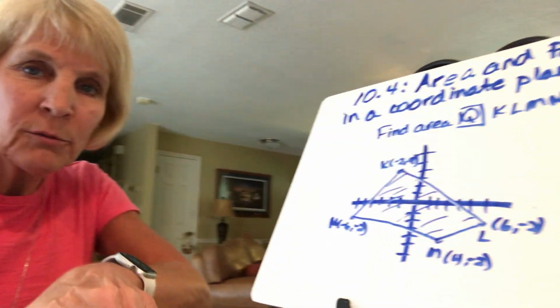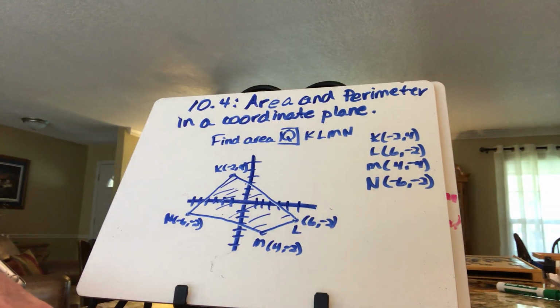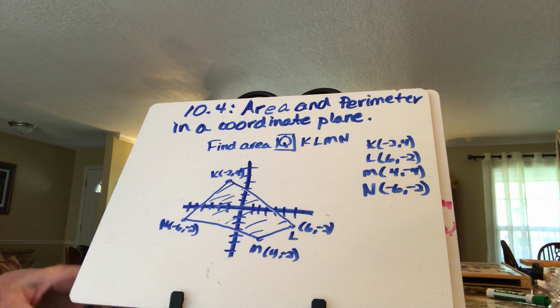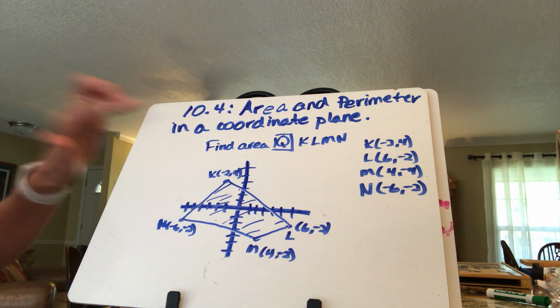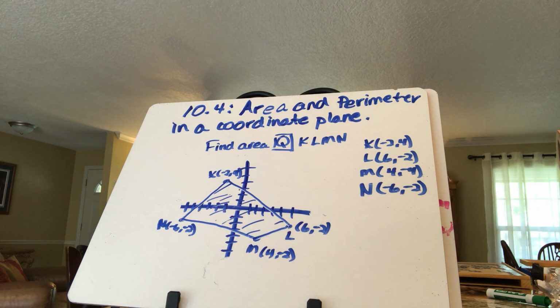Okay, let's get started. We are looking at 10.4 here first. So if I can slide this around so you can do a few notes here. 10.4 really could be put in with 10.3 as it's really working with the same thing as 10.3. It's on area and perimeter in a coordinate plane. 10.3 definitely was working with composite figures, and that's really what you're going to be doing as the new part of 10.4. The old part of 10.4 is obviously the perimeter.